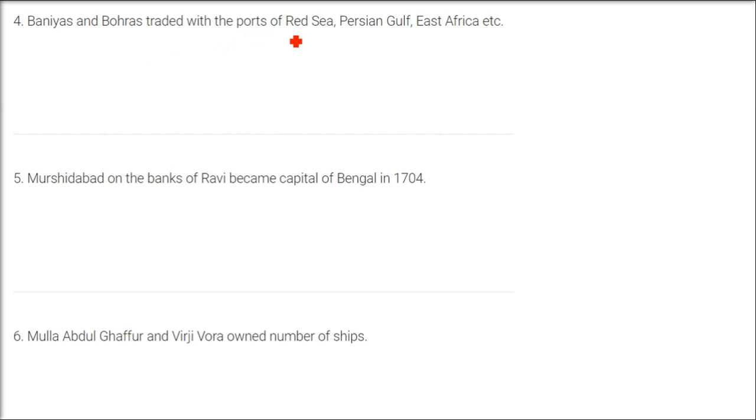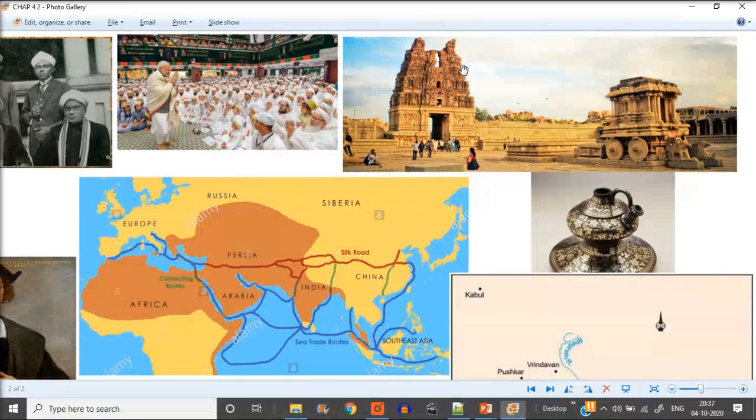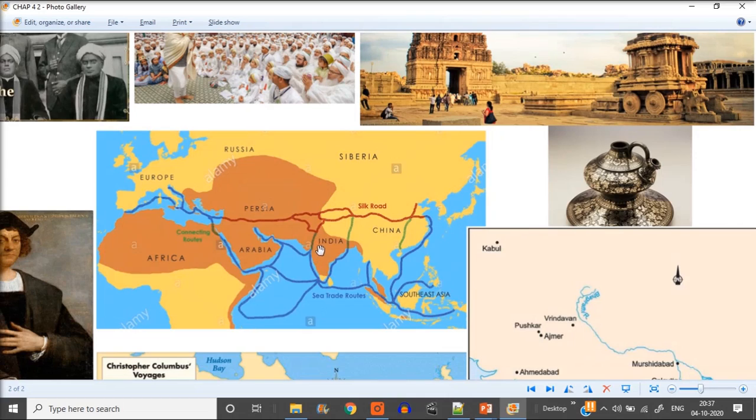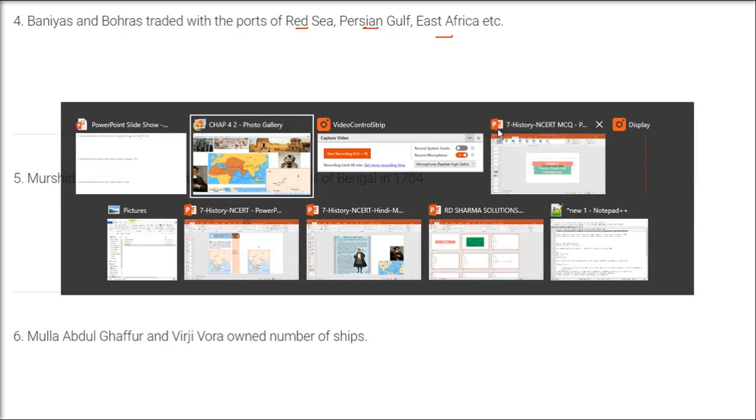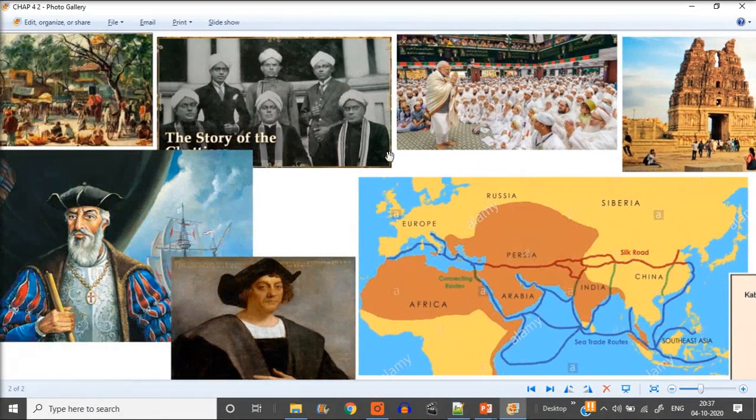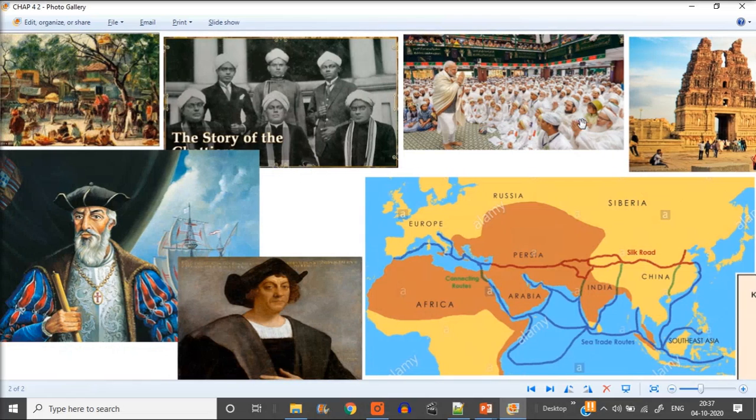Banias and Bohras traded with ports of the Red Sea, Persian Gulf, and East Africa. This is absolutely correct. From the western port Surat, to Persia, all these places which I am indicating, a very aggressive two-way import-export trading was done.